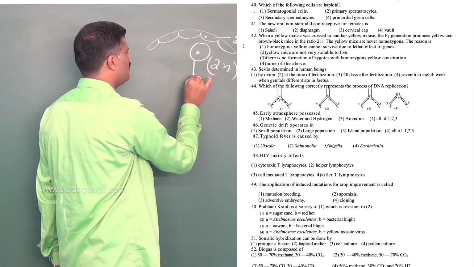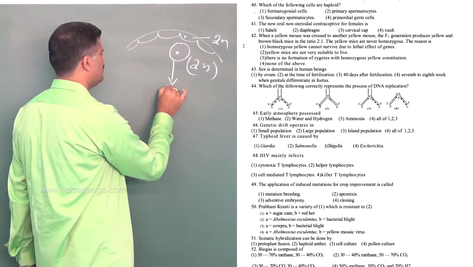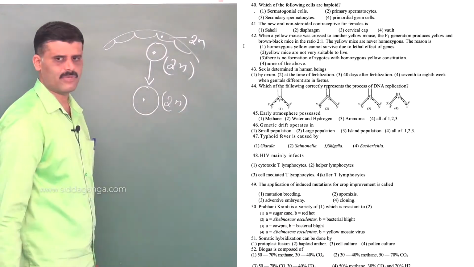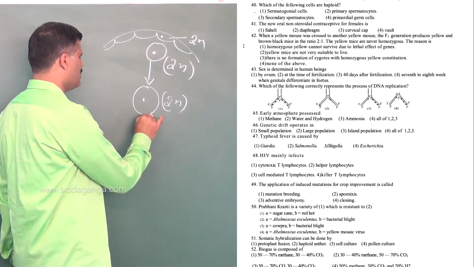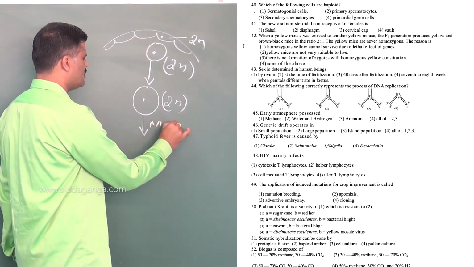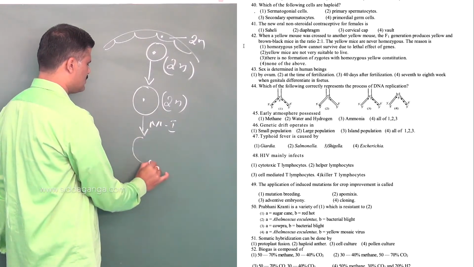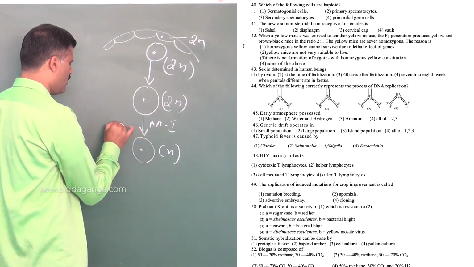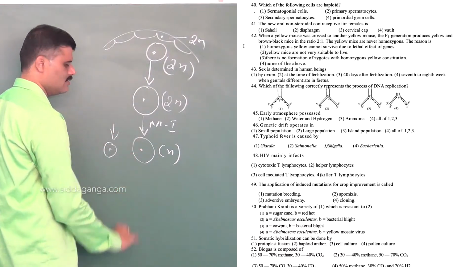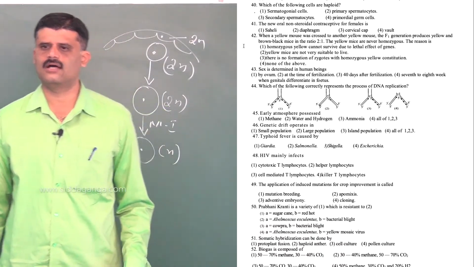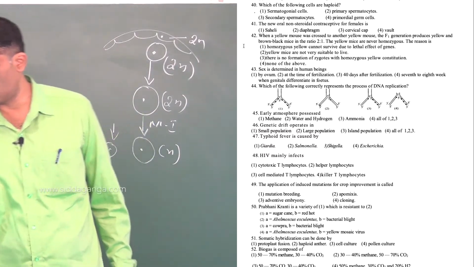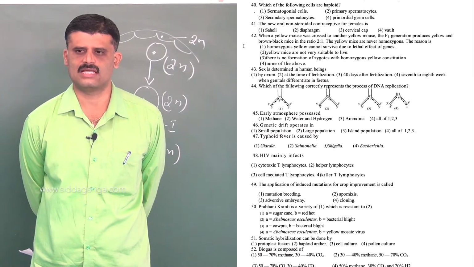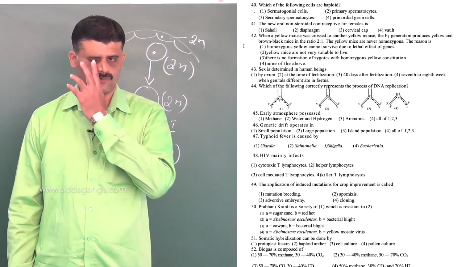Then these spermatogonial cells increase their size by accumulating large amount of cytoplasm, and are also called primary spermatocytes. Primary spermatocytes undergo meiosis I to form secondary spermatocytes, where secondary spermatocytes are haploid in nature. So, which of the cells are haploid? Secondary spermatocytes.